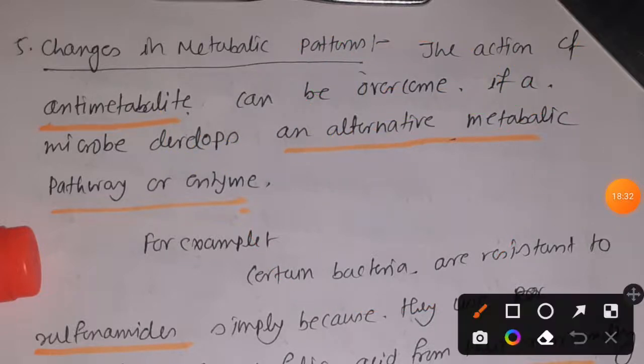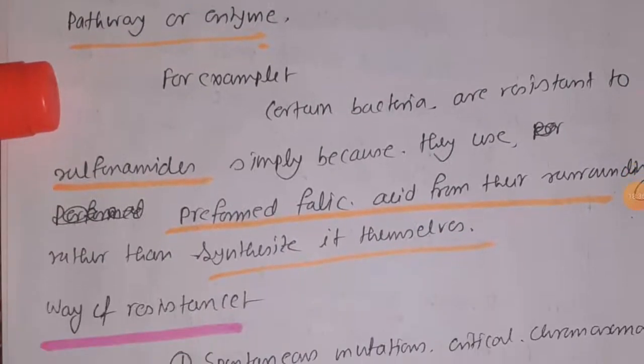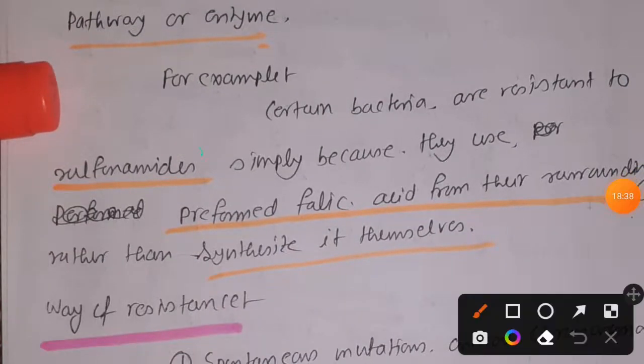That is the number 5 mechanism. So certain bacteria have developed resistance against sulfonamide because they have the ability to take preformed folic acid from their surrounding rather than synthesize it themselves. So we have talked about sulfonamide. They are folic acid pathway inhibitors, right? And the folic acid pathway gives us nucleotides, right?